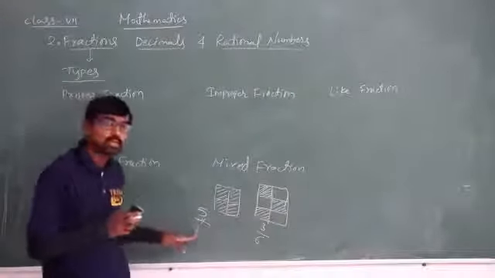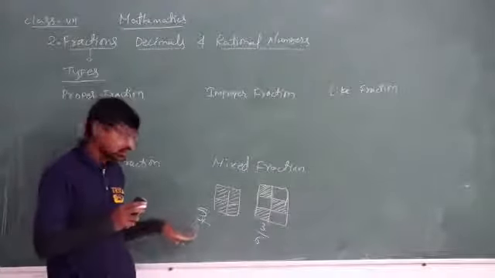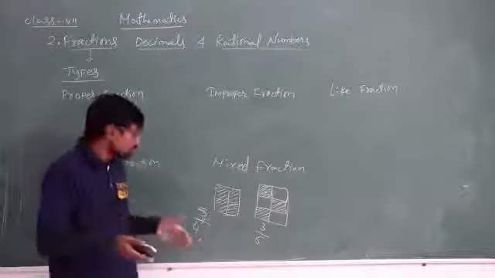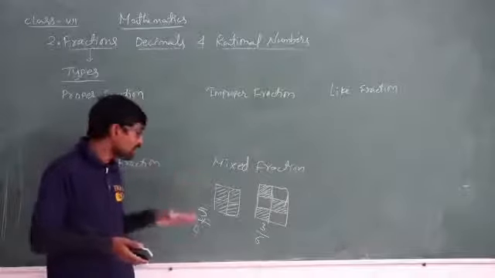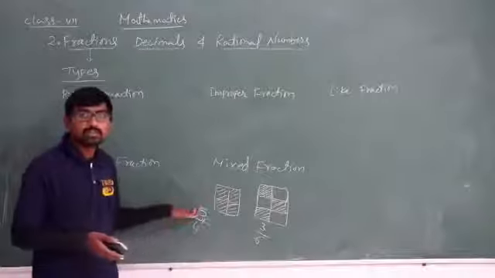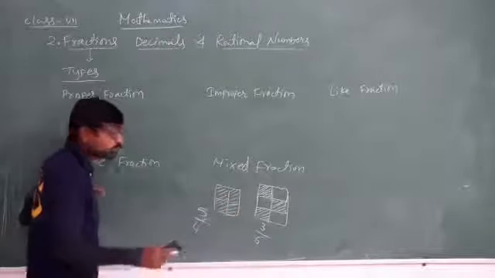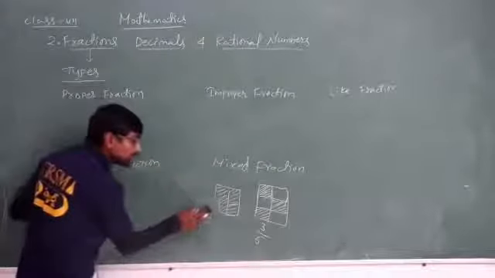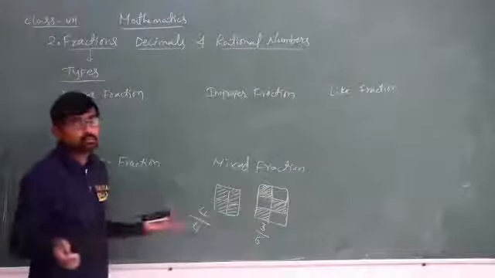Why? Because the whole value is taken in the denominator. So the total value is only 4. Beyond this 4 we can't take. We can't take a greater number in the numerator, isn't it? Understood or not? We have only 4 parts in total. In those 4 parts, how can I take 5 parts and 6 parts? We can't take. We can take a maximum of 4 parts.